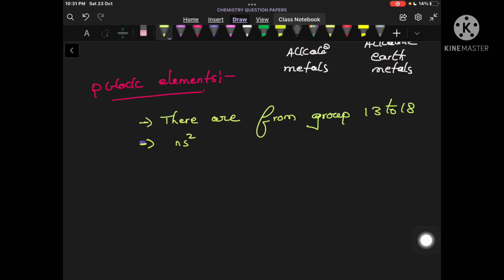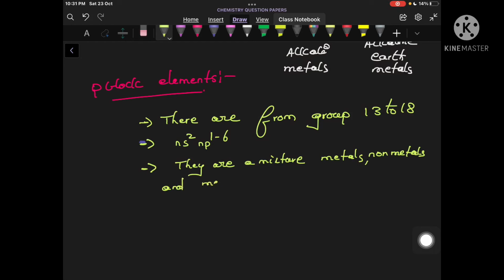It is ns2 np1-6. That is the outermost electronic configuration of P block elements. And they are a mixture of metals, non-metals and metalloids.